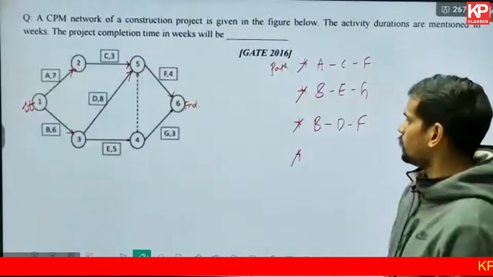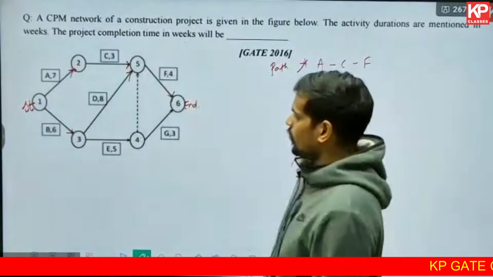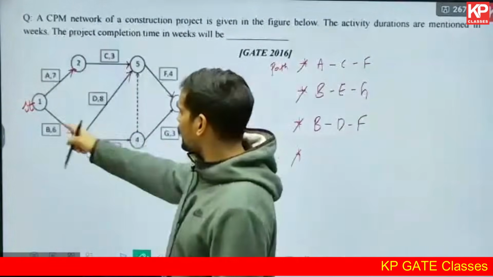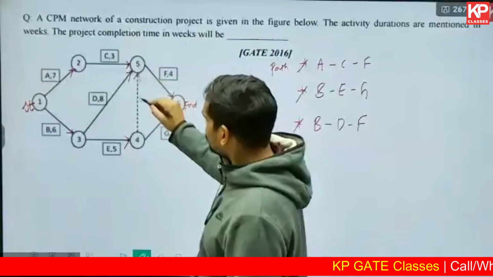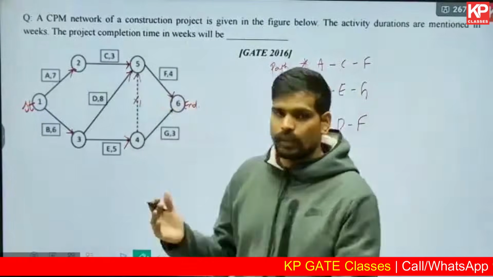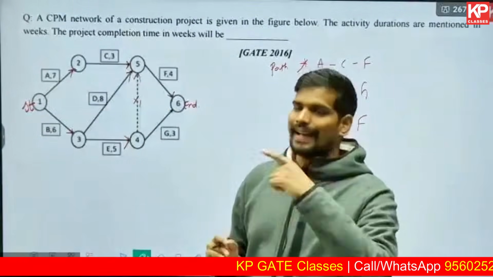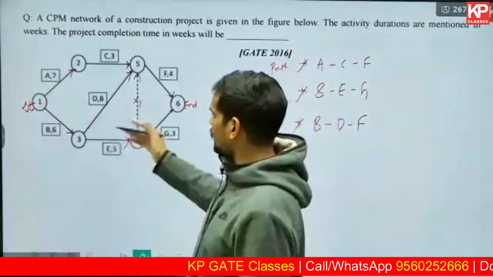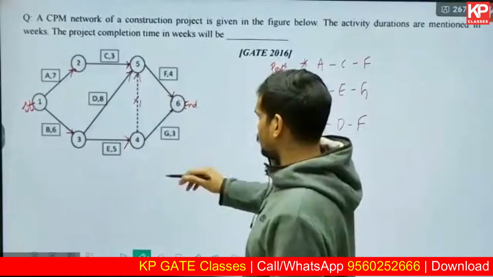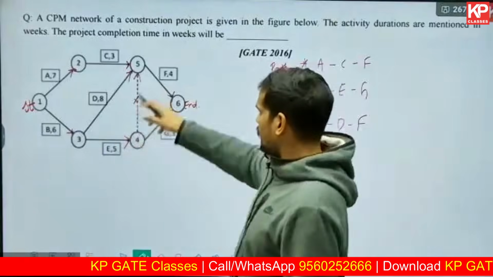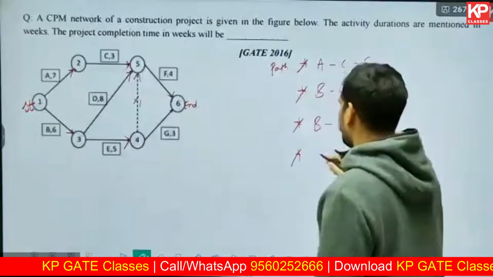What other path are you having? You have one more through the dummy as well. B, E, then the dummy. This is called dummy. I'll write it as x1. Dummy activities are shown with a dotted line. You can write it as x1, x2, x3. So there's only one dummy. I'll write it as x1. B, E, dummy, and then F.